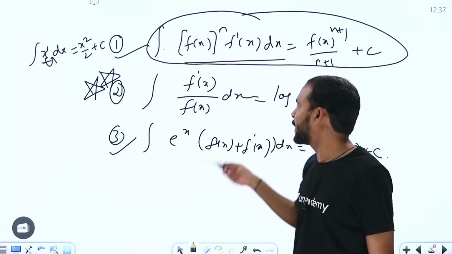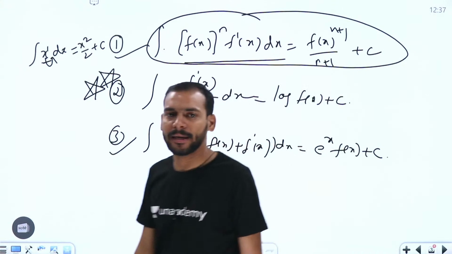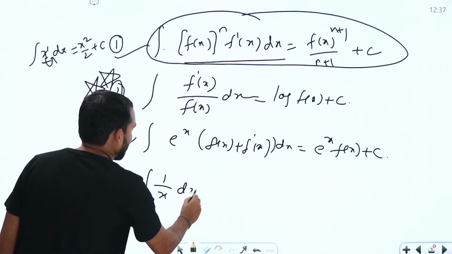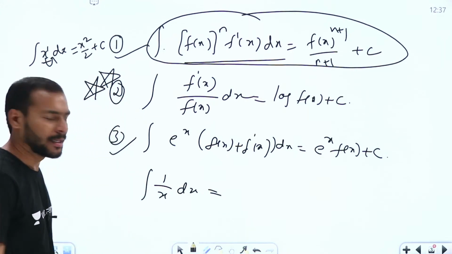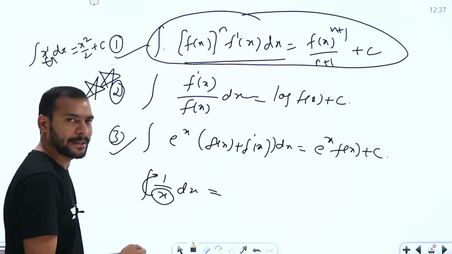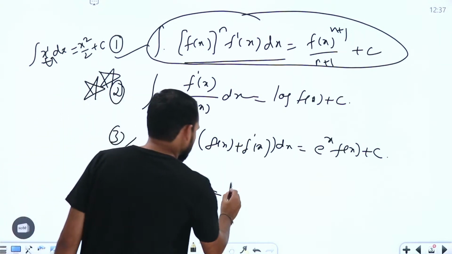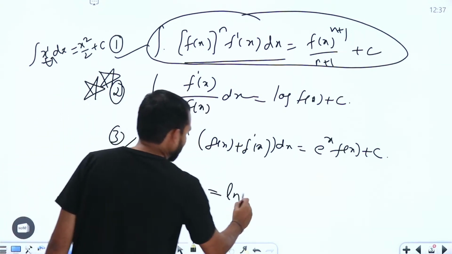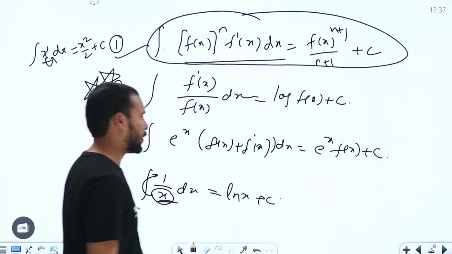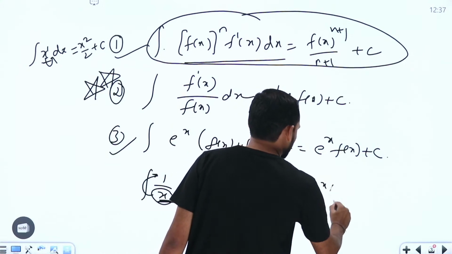Similarly, this one is very, very important. Why? Because if you try to see integral 1 by x dx, for this function, whatever f of x we have in the denominator, its derivative is in the numerator, so we can say directly this is log of the denominator function. Similarly, this one also we can write.